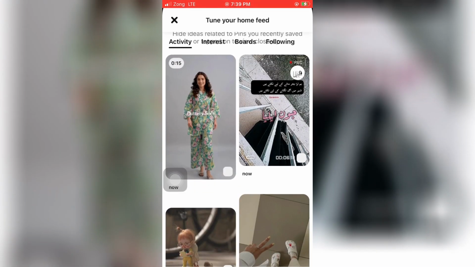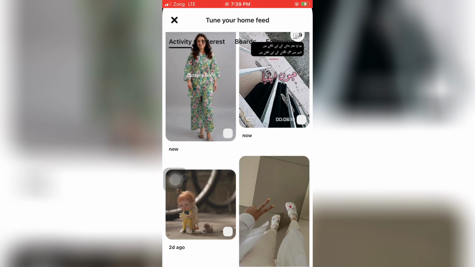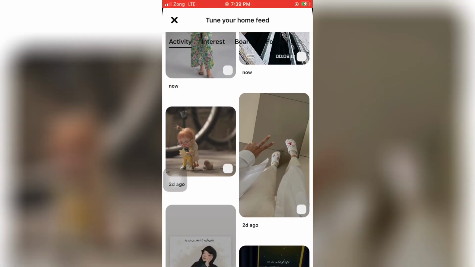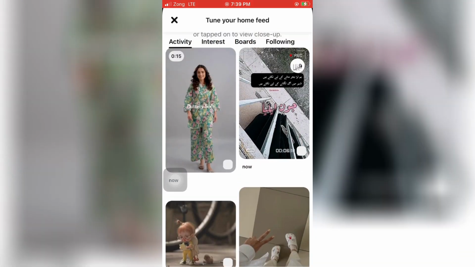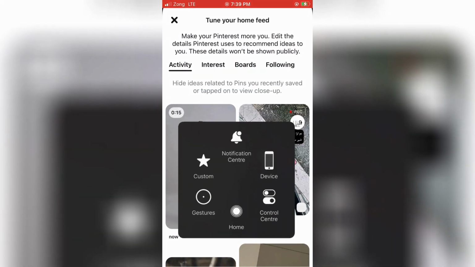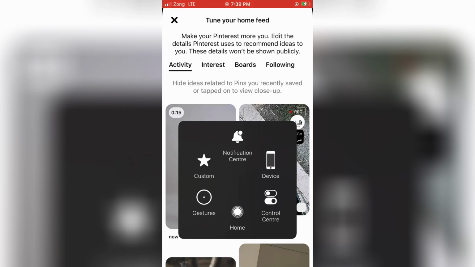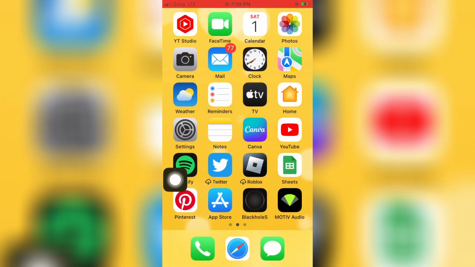Now you can see your activity. Now you can see your liked videos. Just tap on it and you can see all the videos with time here. And this way you can see your liked videos, pins and boards on Pinterest.